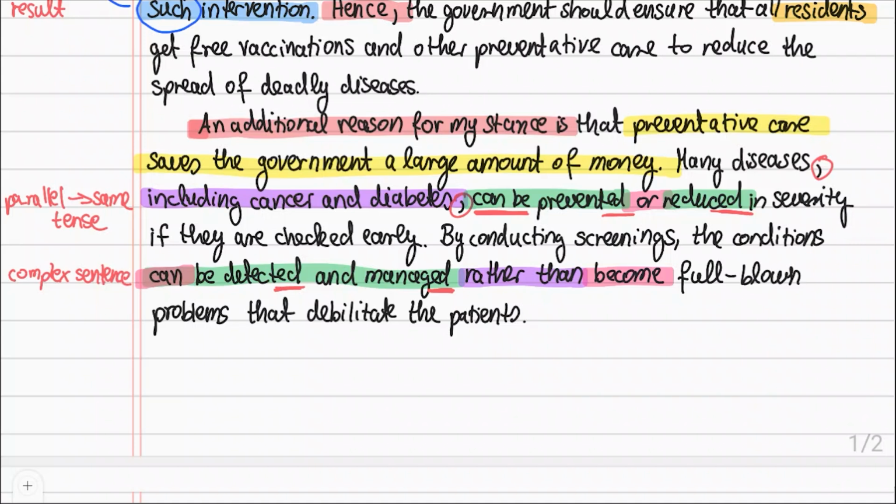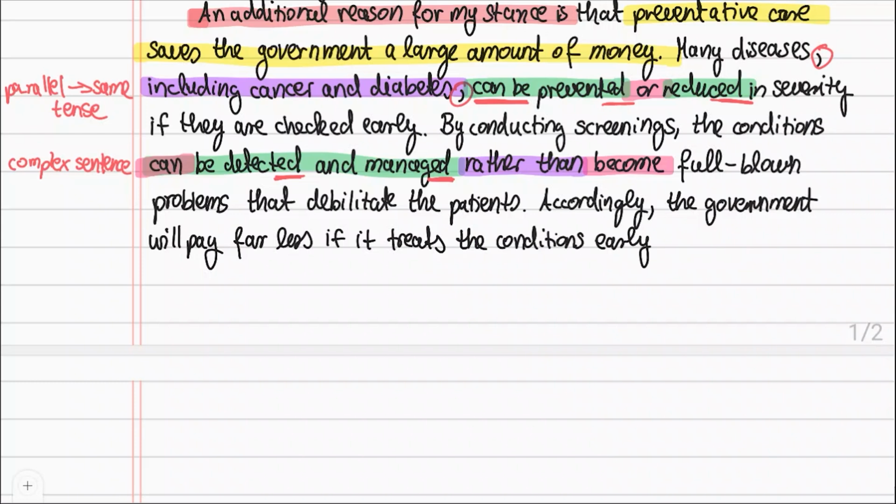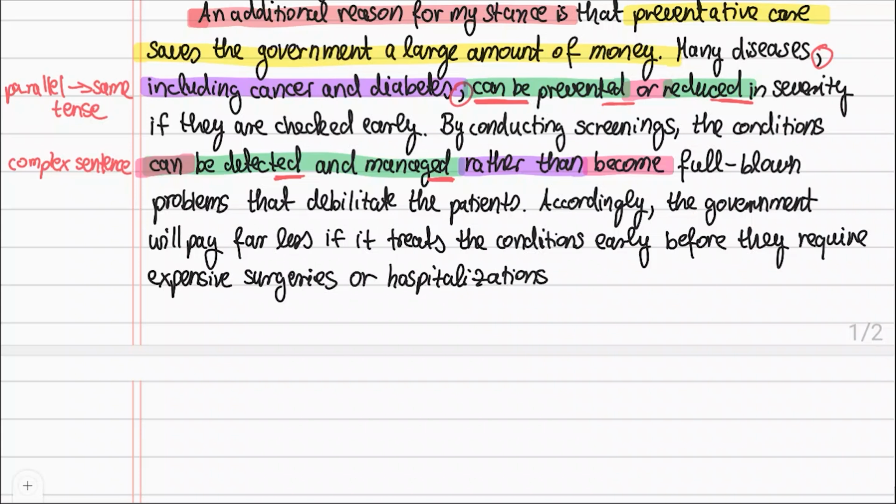That's enough for this example, so let's add the concluding sentence for the paragraph. Accordingly, the government will pay far less if it treats the conditions early before they require expensive surgeries or hospitalizations. I summarize the idea of the paragraph. The government will pay far less. That's a paraphrase of the idea that the government will save money. The topic sentence and concluding sentence are similar ideas, but I don't use the same words.